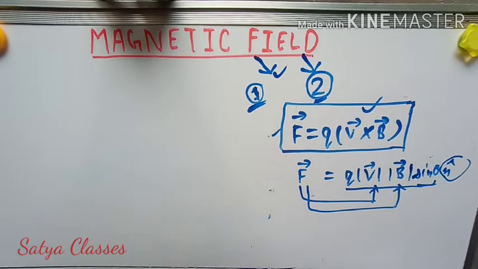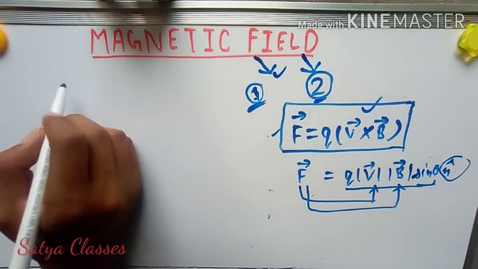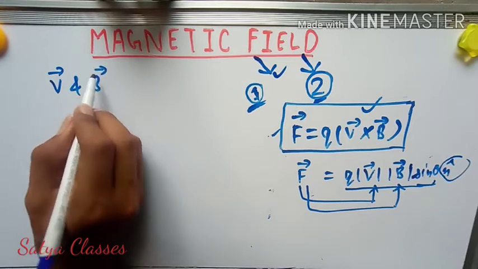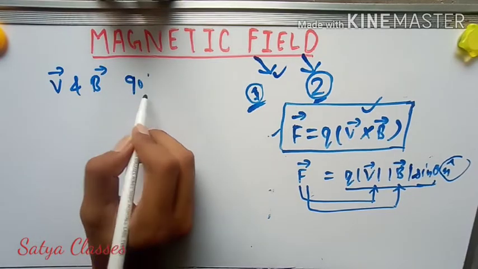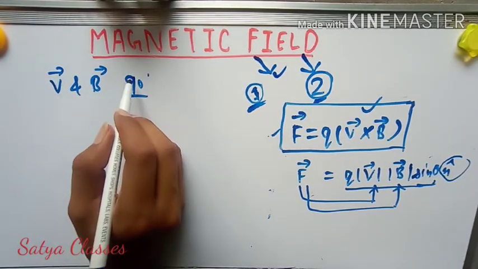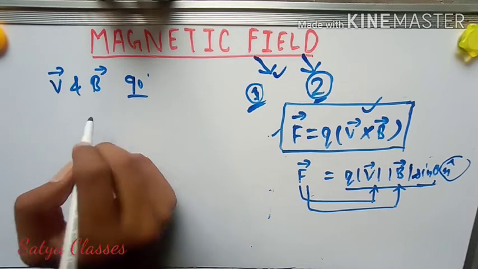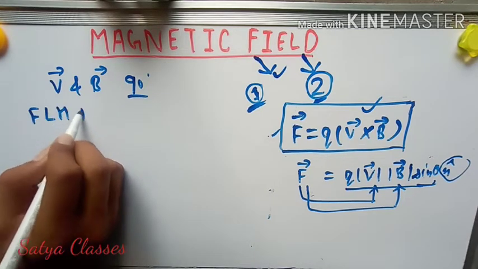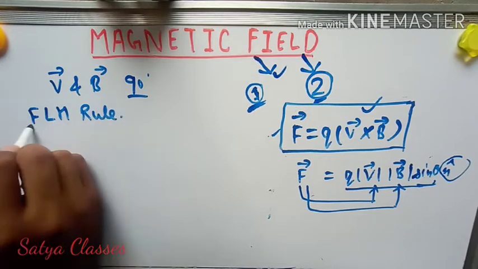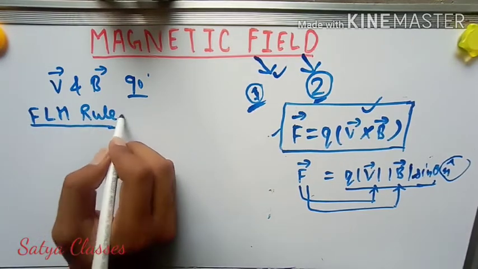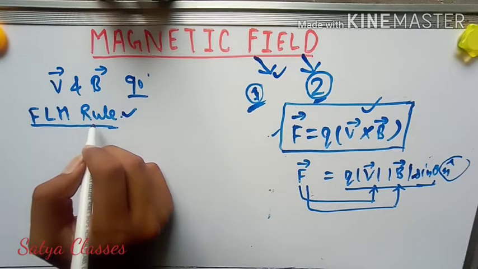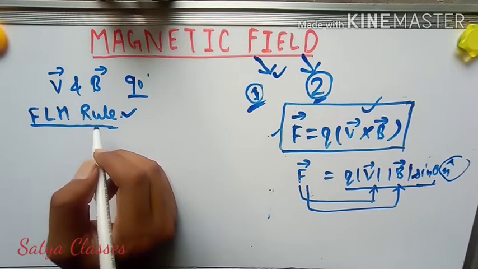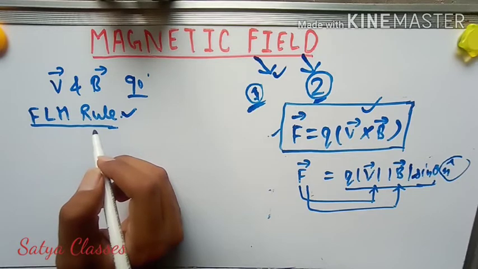There is a special case when v vector and B vector hold a 90-degree angle. Okay, in this case we have to use Fleming's left hand rule. Okay, now what is the rule? So look here, first of all you have to stretch your left hand.